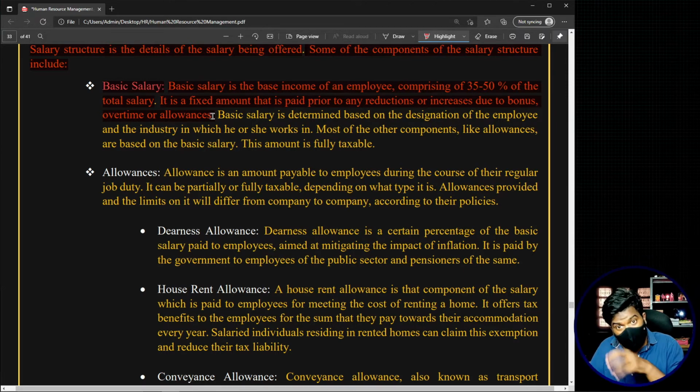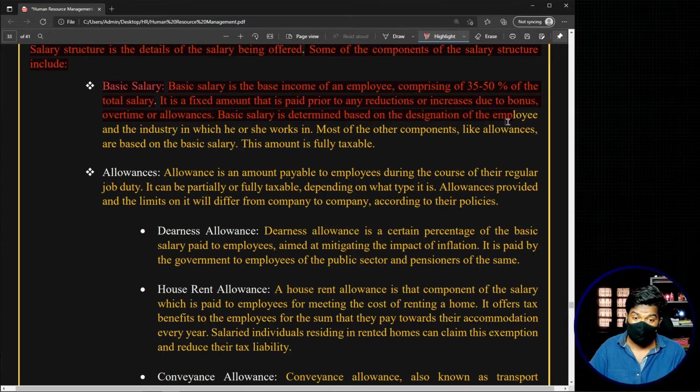Now this fixed amount is fixed with respect to a particular job. What I mean is that this basic component is usually a fixed amount with respect to one particular job. That means each and every job in the organization will have one particular fixed basic pay, and most of the other components are calculated using this basic component in the compensation. Basic salary is determined based on the designation of the employee and the industry in which he or she works.